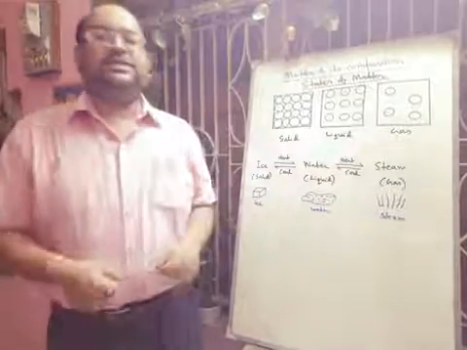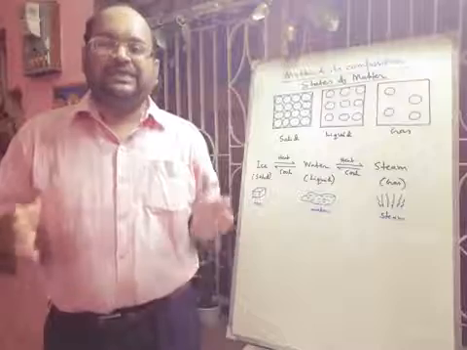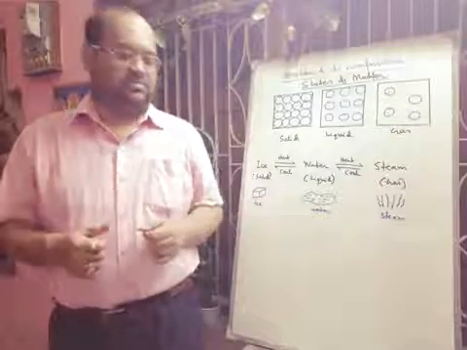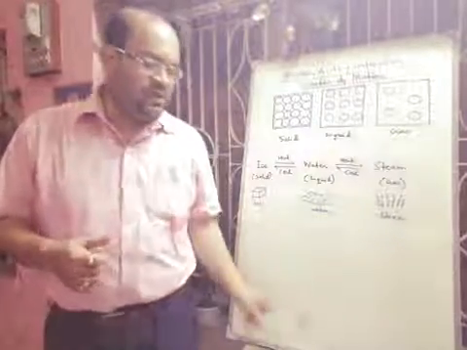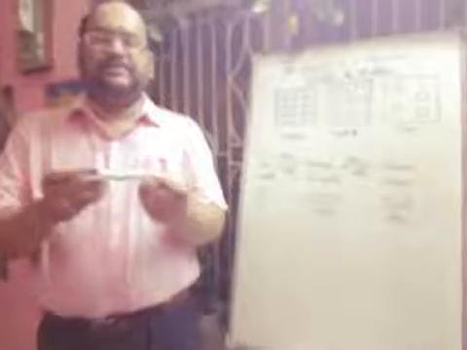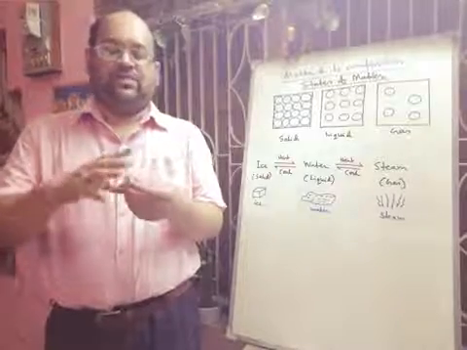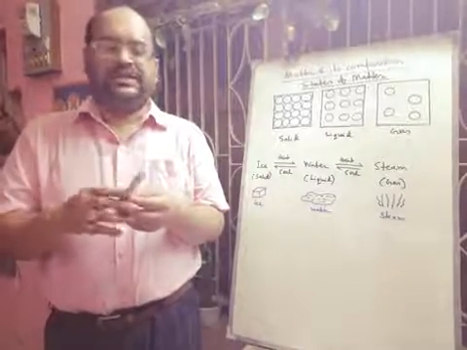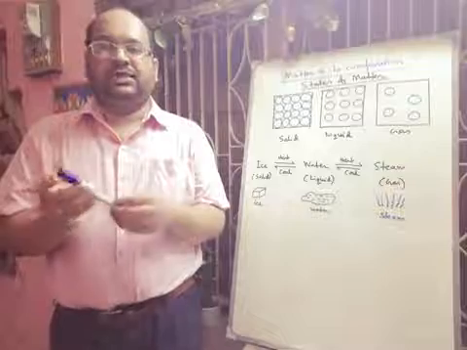So what is the definition of solid? A solid has a definite shape and a definite volume. Suppose this is one solid. Definitely it has a definite shape, and it occupies volume. It occupies space. That is why it is called volume.